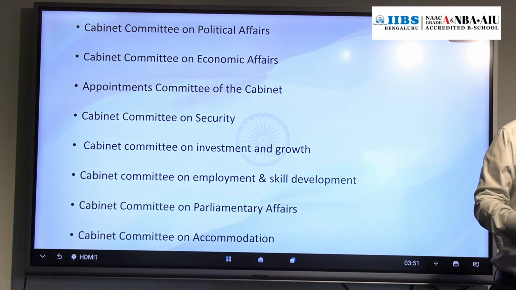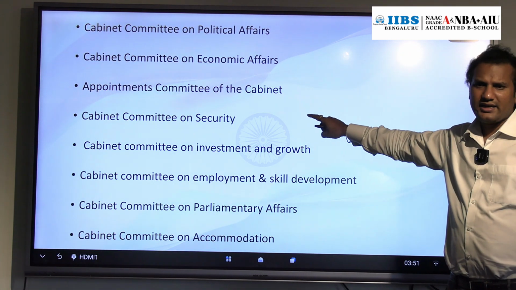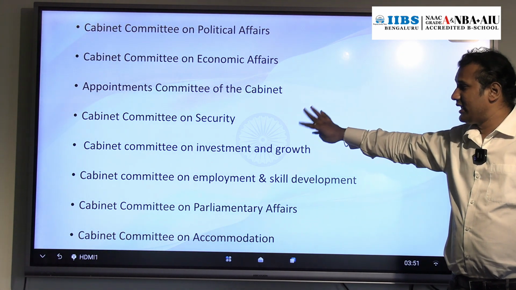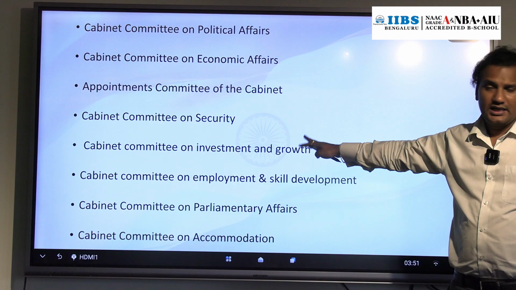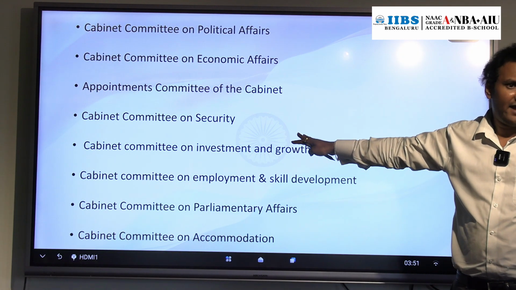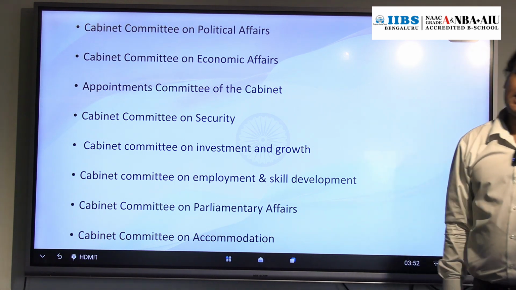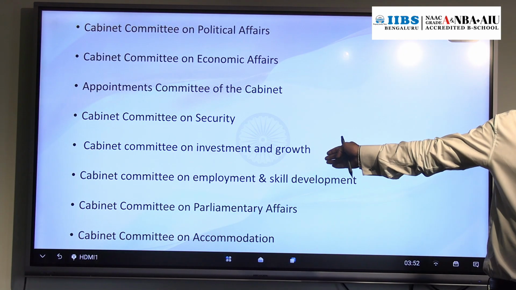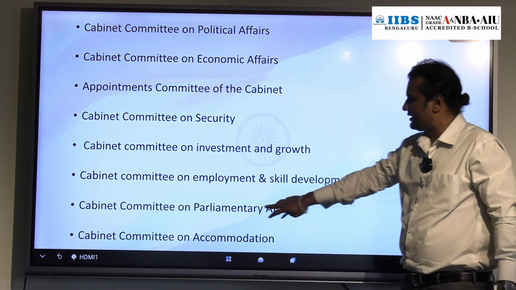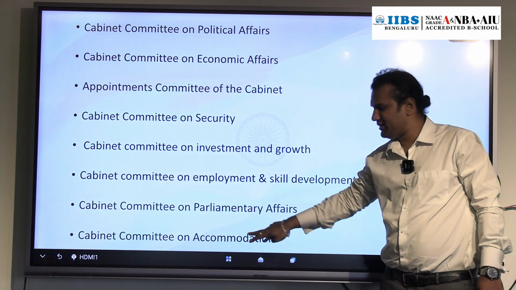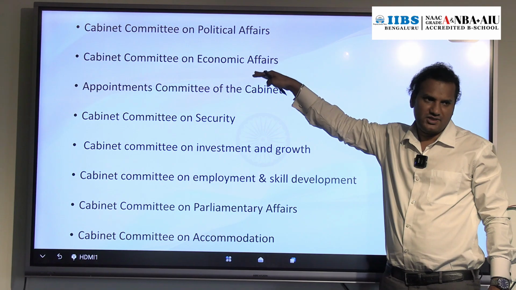Then we have the cabinet committee on security also, for security purposes. This committee is also headed by whom? Prime minister. Then we have the cabinet committee on investment and growth. Before 2014, this committee was not there. Investment and growth. We have FDI, FII, right? Those things will be dealt with by this cabinet committee. And employment and skill development. That cabinet committee is also there, which is chaired by the prime minister. So in short, except the cabinet committee on parliamentary affairs and the cabinet committee on accommodation, the rest of the cabinet committees are chaired by the prime minister.